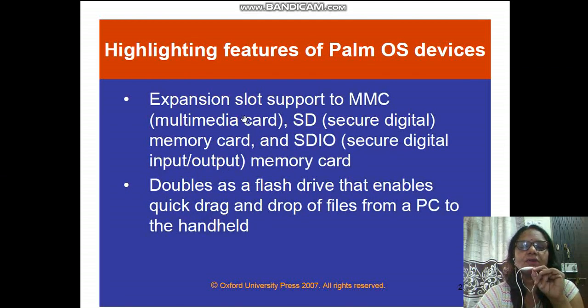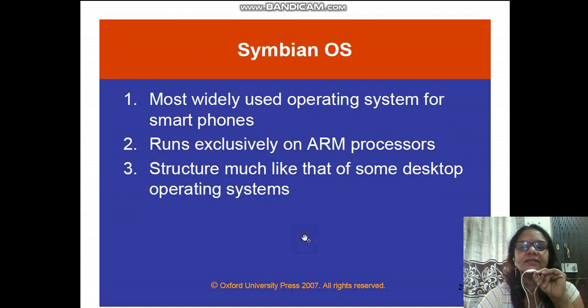Some other features of these Palm OS devices are expansion slots for multimedia cards, secure digital memory card, secure digital input output memory cards were available, doubles as a flash drive that enables quick drag and drop of files from the PC to the handheld devices.